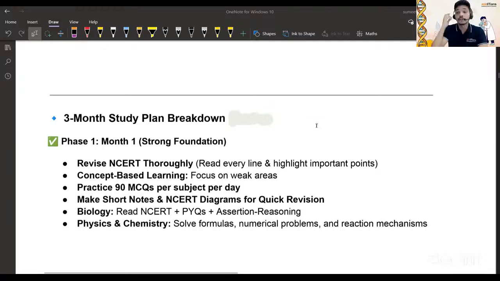Okay, so Tejas is asking, sir, how to manage NEET along with the boards? I expected this question, and I really thank you, Tejas, for asking it. So yes, boards are coming. You are preparing for the boards, and you have to give the NEET as well. One month will just go in boards. So how do we utilize it effectively?